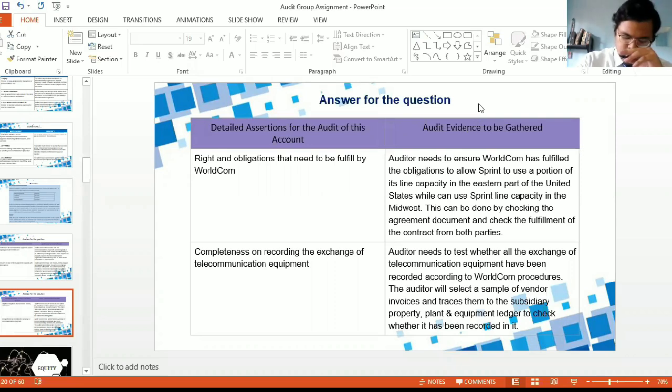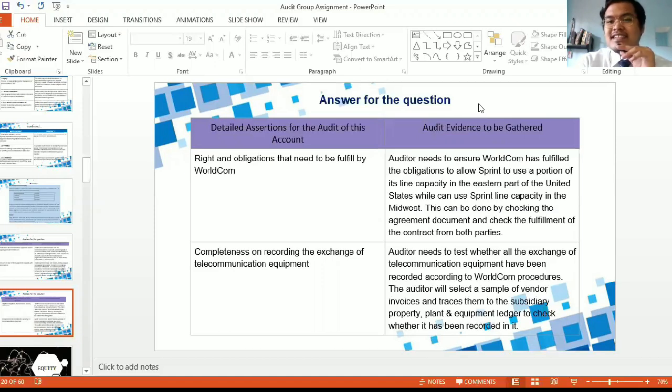In this question, it stated that WorldCom only gave the capacity to Sprint, at least ostensibly. Ostensibly means that maybe it was only on paper, not actually done. That means the action was not being done.